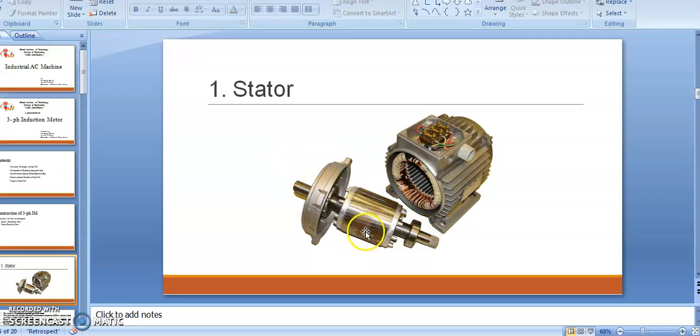Now what we are going to do is insert this rotor part in the stator part. That means there are two parts, the stator as well as the rotor. The stator part is the stationary part, so we call it the stator. Again, this rotating part we call the rotor. So we are going to move on to the first part, that is the stator.